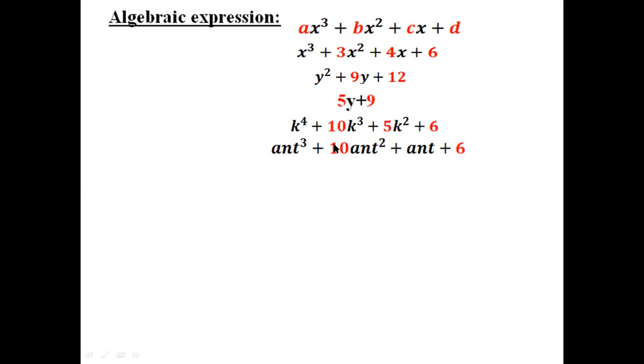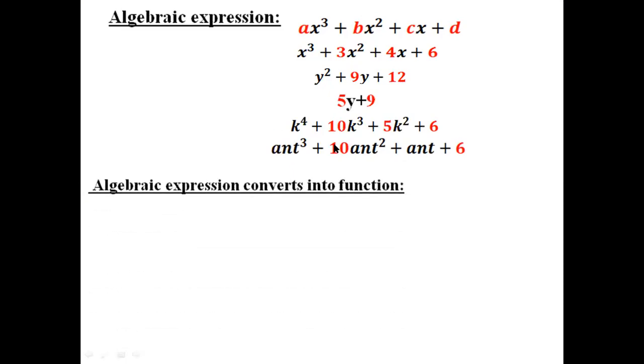From this, we can see how to convert an algebraic expression to a function. Suppose this was our algebraic expression, ax cube plus bx square plus cx plus d. But the question is which variable this expression has. x, so our function will be of x. So f of x equals ax cube plus bx square plus cx plus d.